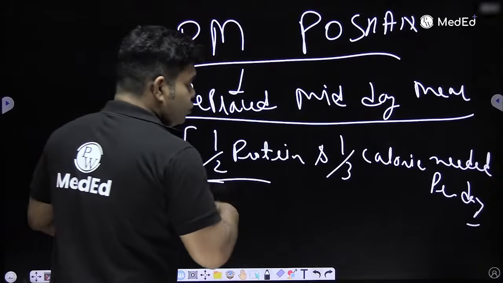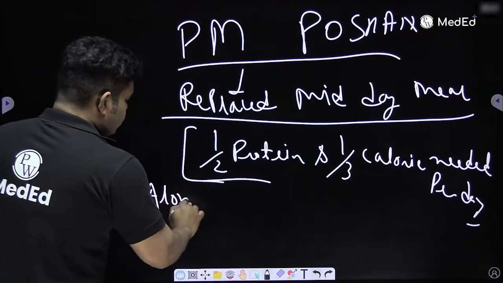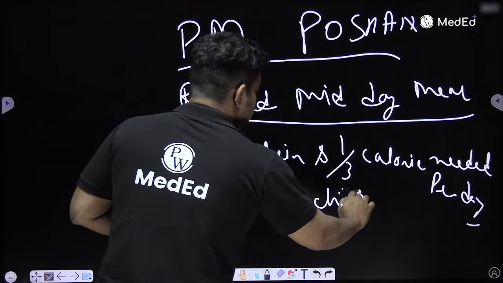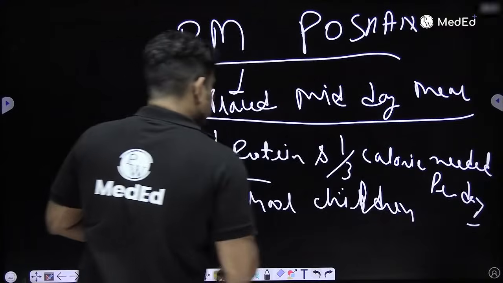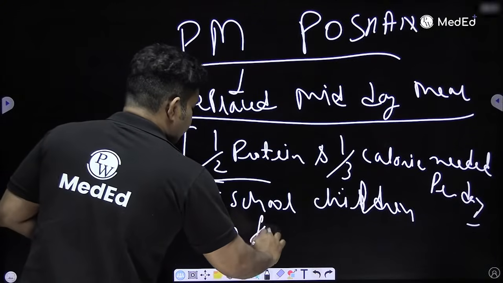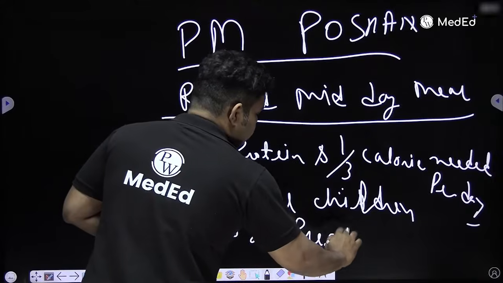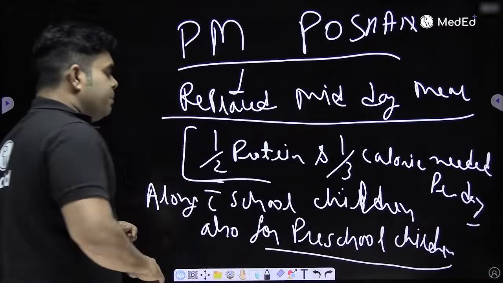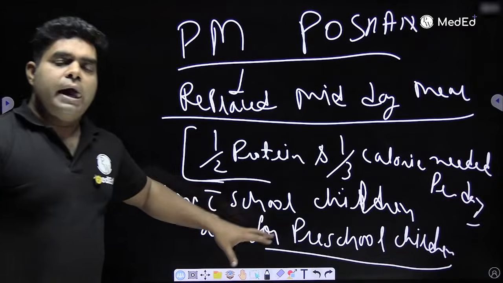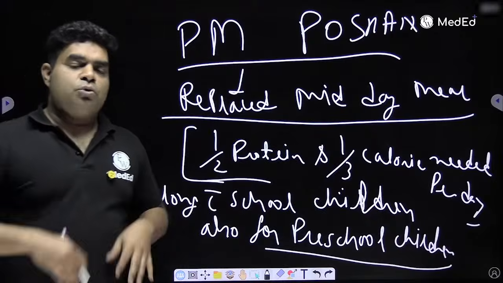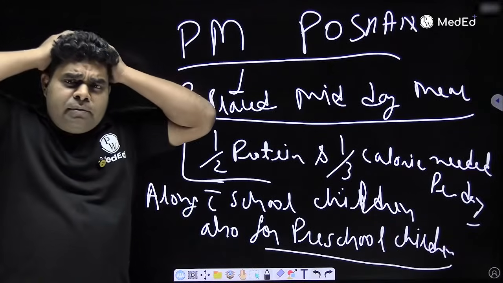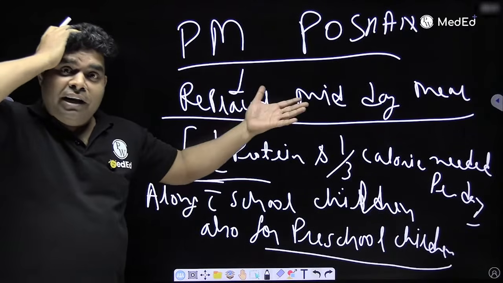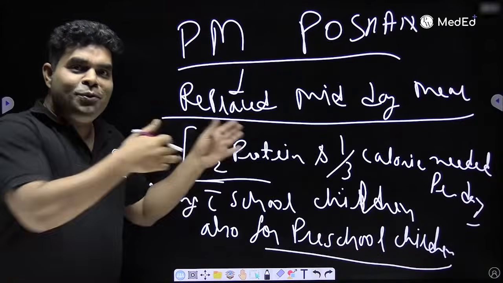Earlier, this food was given to school children. But now, along with school children during lunch, they will also give this food to preschool children. They will give it not only for school children, but also for preschool children. What do you mean by preschool children? Those who go to Anganwadi are preschool children. Now you will say, if they are not coming to school, they are going to Anganwadi, then why is the government giving them food in school?